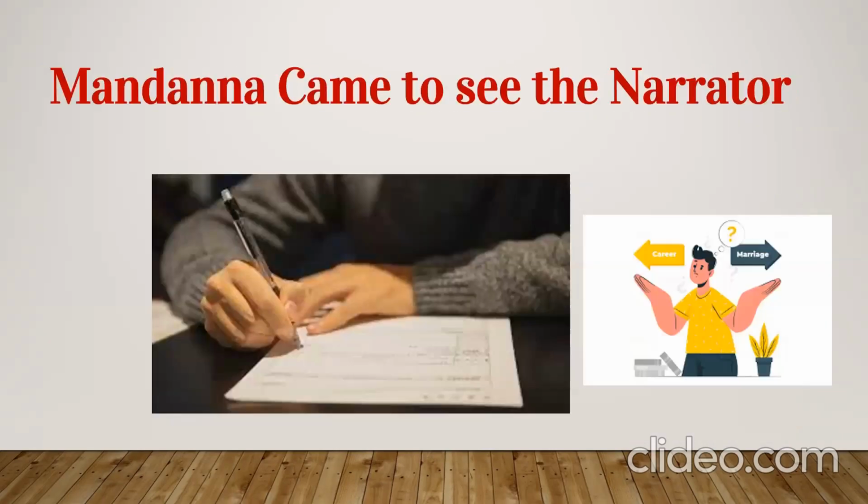Then later in the course of the story, Mandana came to meet the narrator, and he requested him to write an application for himself because he's going to apply for a job at the bee cooperative society. He says that a minister is going to visit the Mudigere Taluk on 15th August, and at that time he would submit this application. Then Mandana asked him why he had come so far.